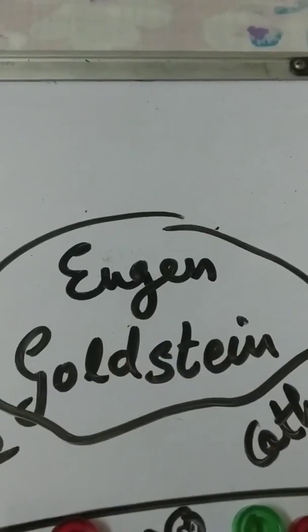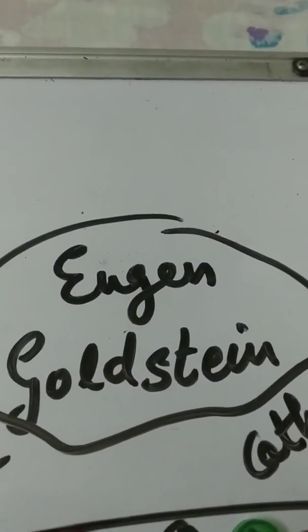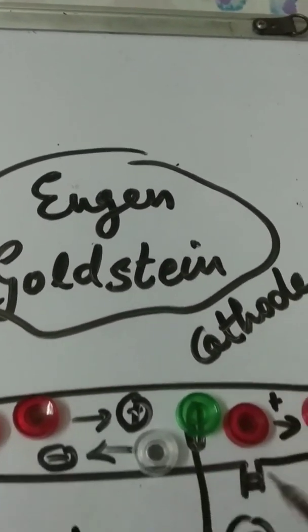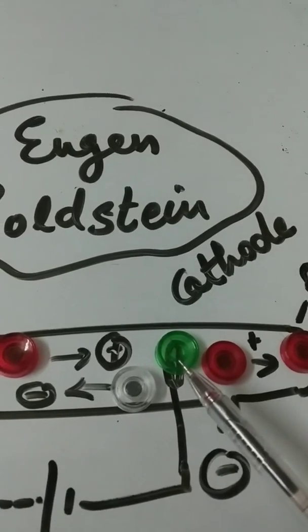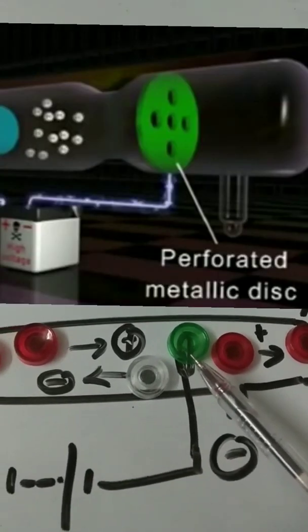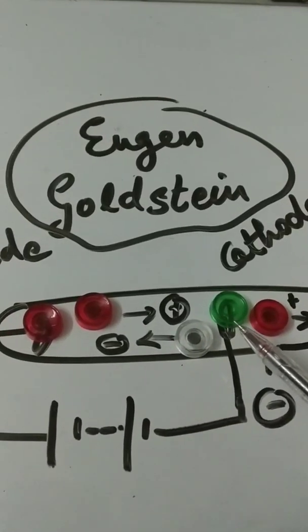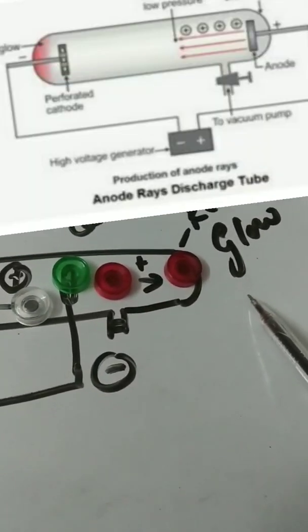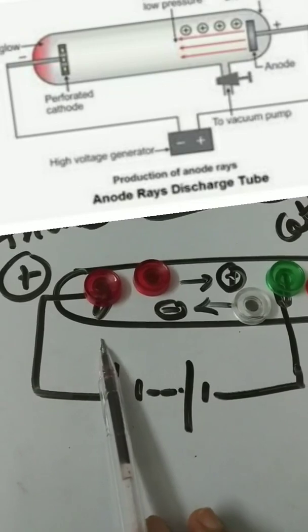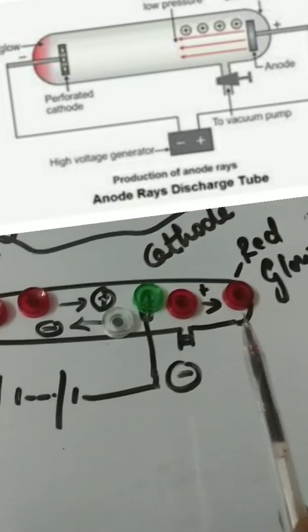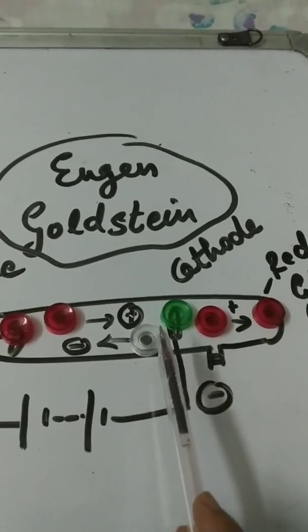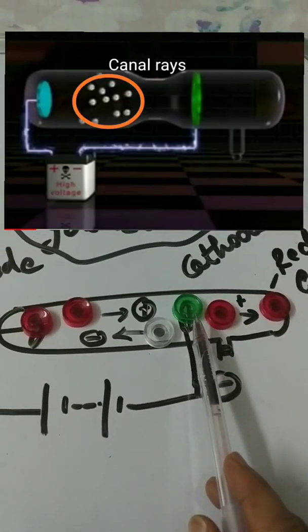Anode rays. Eugen Goldstein repeated the cathode ray experiment by using a perforated cathode. Then he observed a red glow on the wall opposite to the anode. So some rays have traveled in the direction opposite to cathode rays.